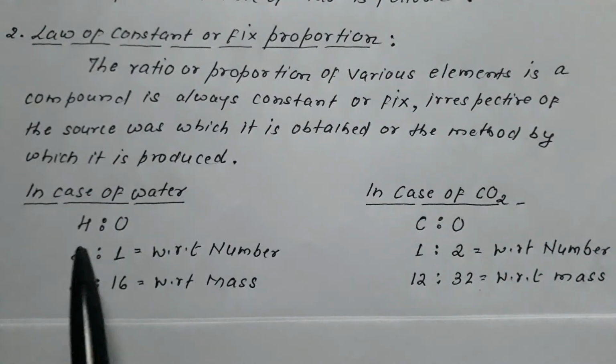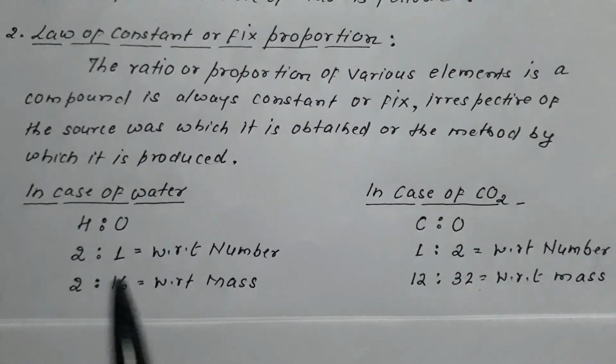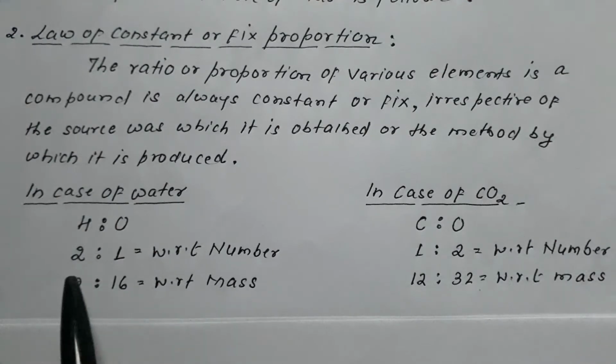The ratio of hydrogen to oxygen in any kind of water, obtained from any source or prepared by any method, will always be 2:1 with respect to number, or 2:16 with respect to mass. That is, the ratio of various elements in a compound is always constant or fixed. This is what this law is all about.